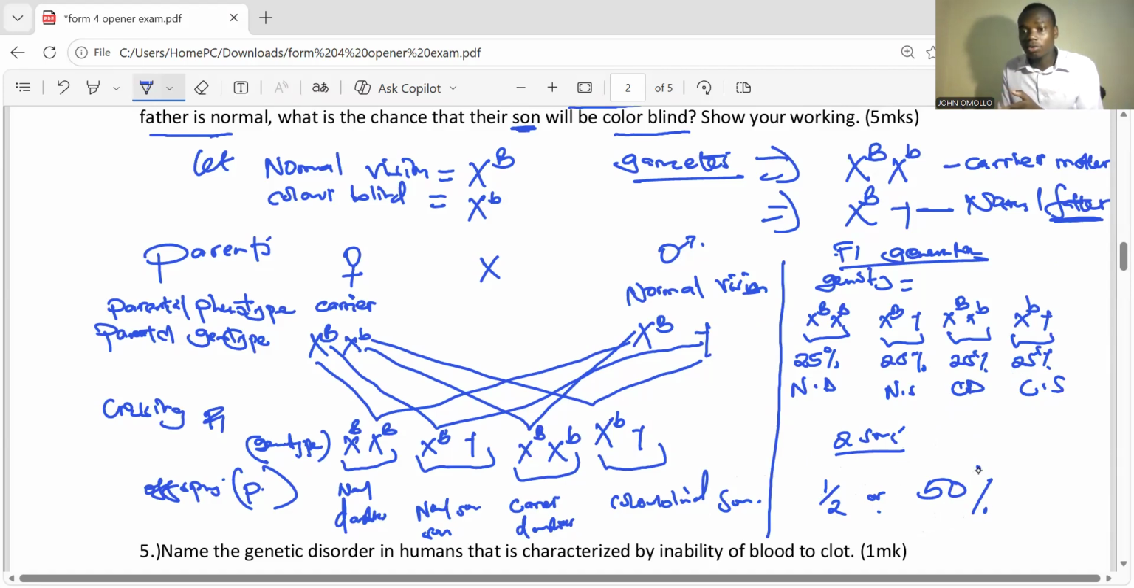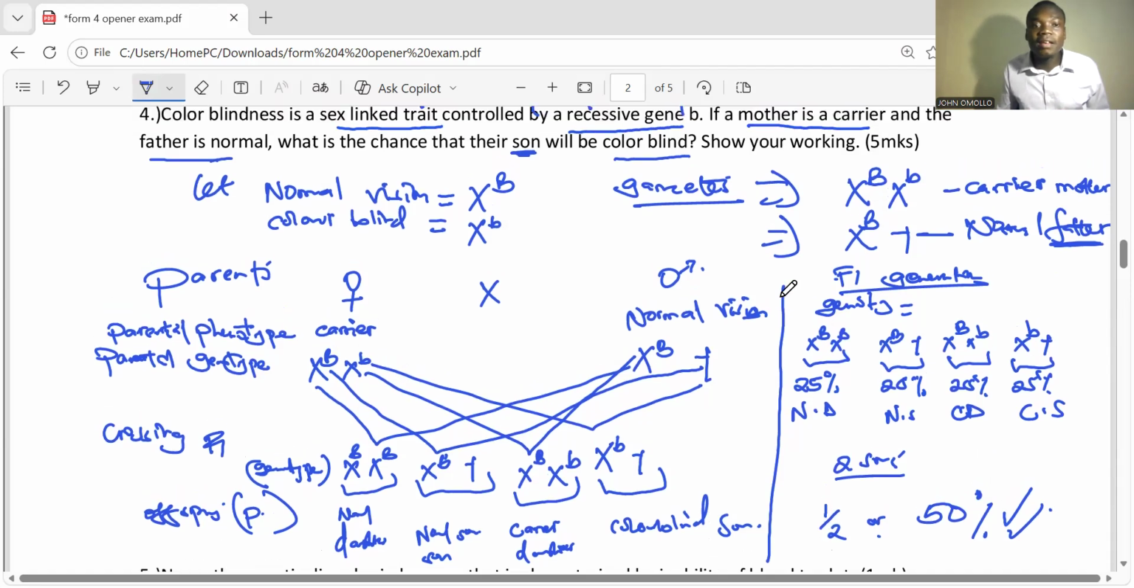Are you getting that? Because we are talking about the sons only, the chances of them giving birth to a colorblind son is just because we have two sons. So we are going to have 1 over 2 as the ratio. Are you getting that? So the ratio will be 1 over 2. And 1 over 2 of 100% is just 50%. So this should be your answer.